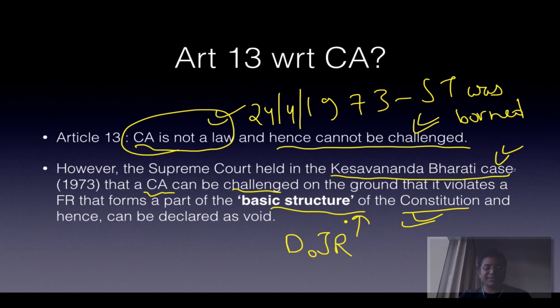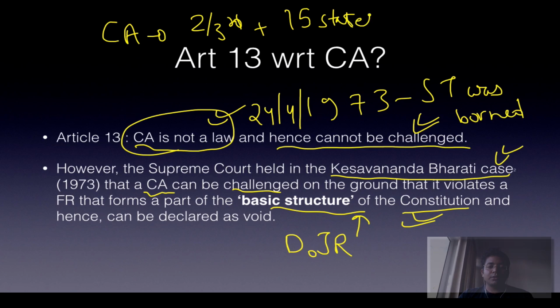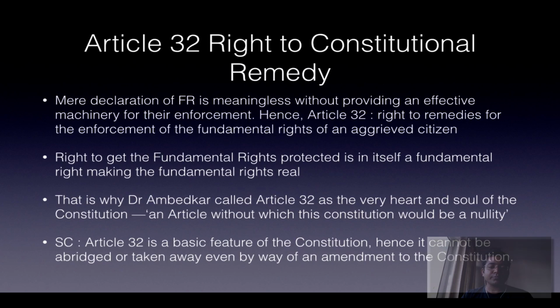So India is one of the rarest countries where a constitutional amendment, which is so difficult to come about, where two-thirds of the majority is required, and in many cases, right now we have 29 states, so 15 states will be required. Are you understanding this? So highly difficult, and even then they can undergo judicial review. It is never seen in any constitution of the world that judicial review overarches the Constitutional Amendment Act, except in India. So we will deal with Article 32.